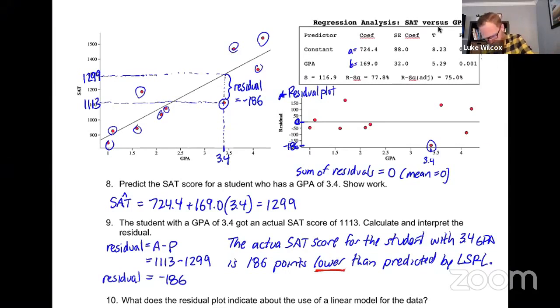And then the other thing I want to make note of is that on the x-axis, we are plotting the x variable, which is most common with the residual plot. And then on the y-axis, we are plotting the residual, which is what makes it a residual plot. Now, what is this residual plot telling us? Well, when you look at the residual plot, there's not really any pattern emerging, right? We don't see a clear curved pattern in the residual plot. And honestly, this is a good thing. That means that in the scatter plot, we have sort of an equal scatter above and below the line of best fit, which is good. That means that the line is a good model for the data.